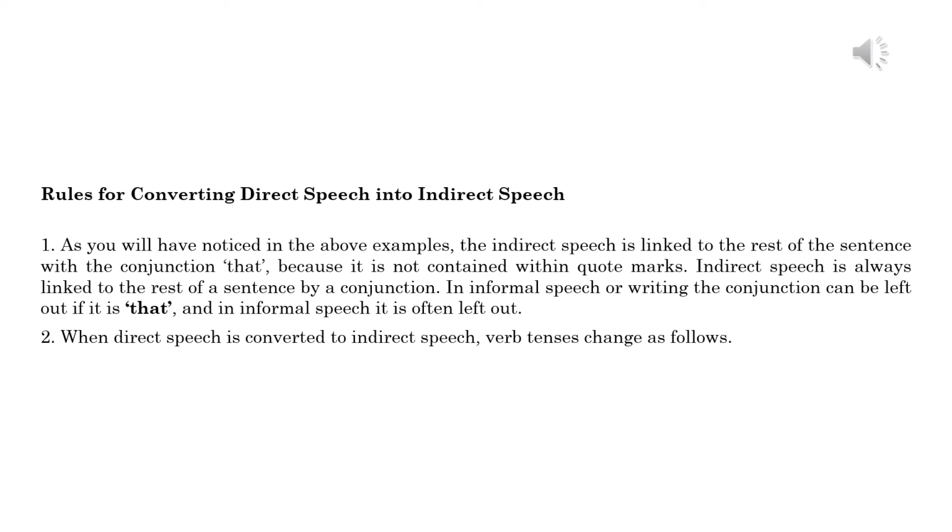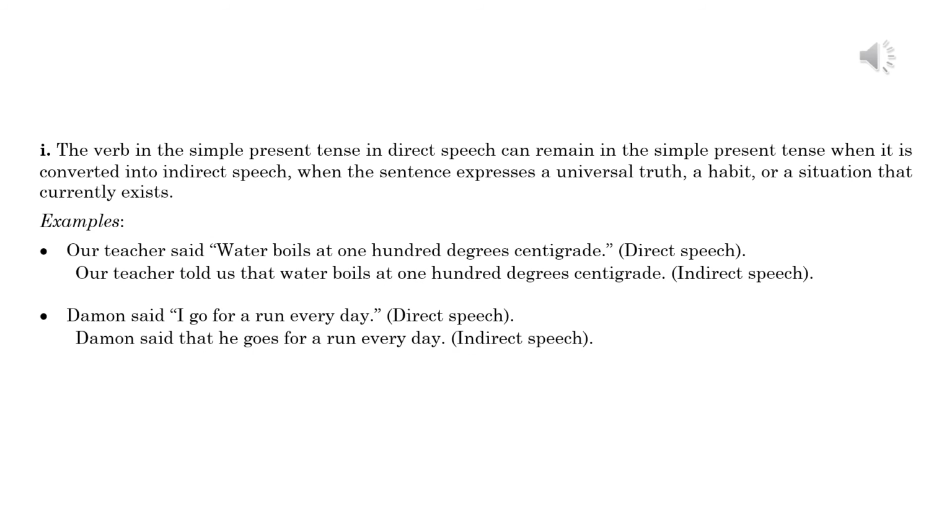When direct speech is converted to indirect speech, verb tenses change as follows. One, the verb in the simple present tense in direct speech can remain in the simple present tense when it is converted into indirect speech when the sentence expresses a universal truth, a habit, or a situation that currently exists.